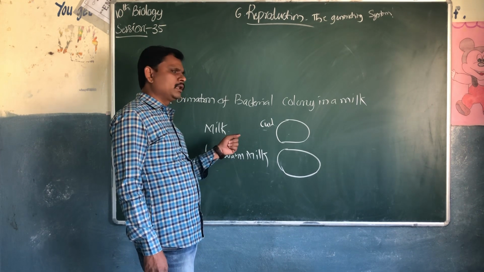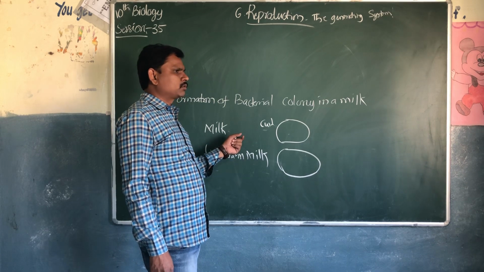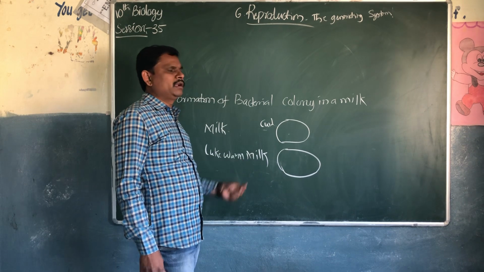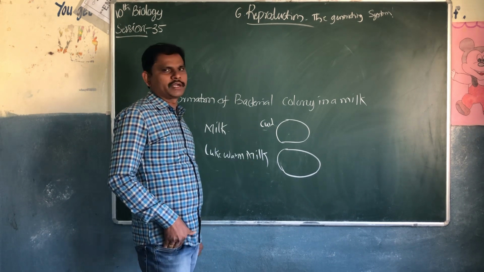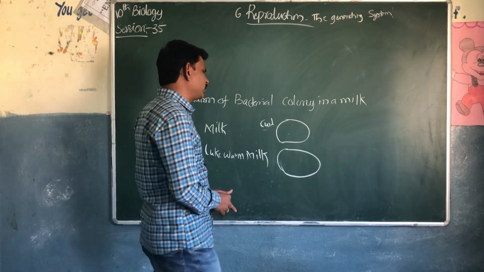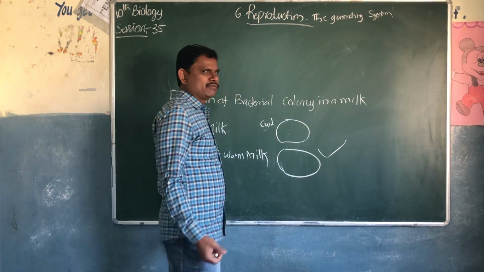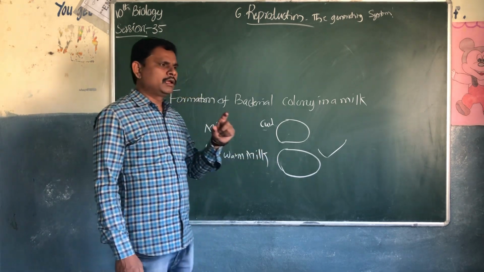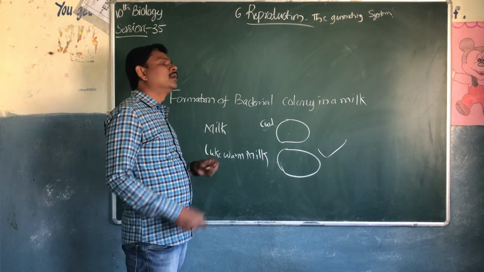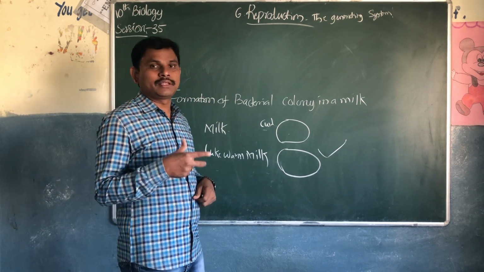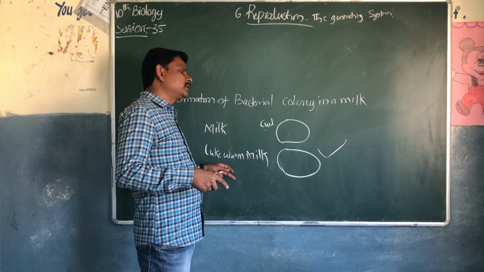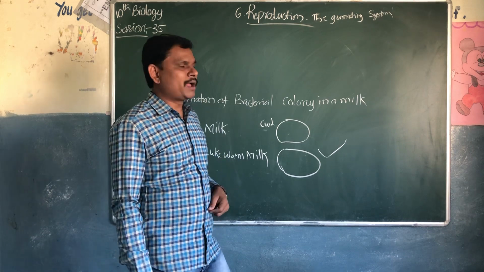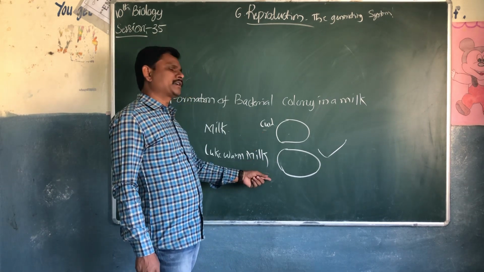One is milk without warming, so cold milk, and the other is warm, lukewarm milk. We have added 1 teaspoon of curd in both types of milk. After a few minutes we will observe. The lukewarm milk will be converted very fast into curd, because when we are boiling the milk, harmful bacteria that are already present in the milk will be destroyed by the heat.